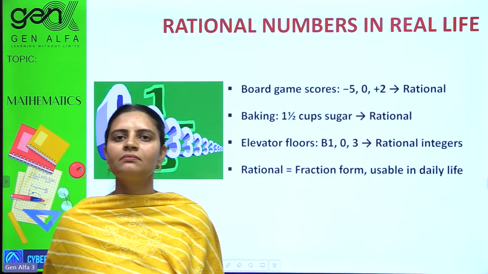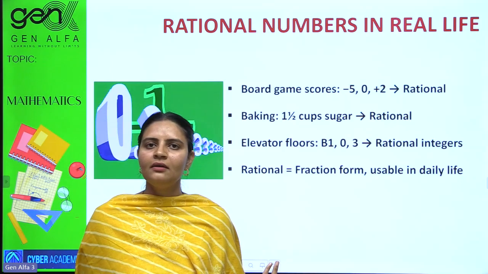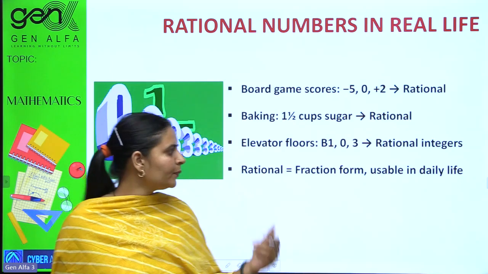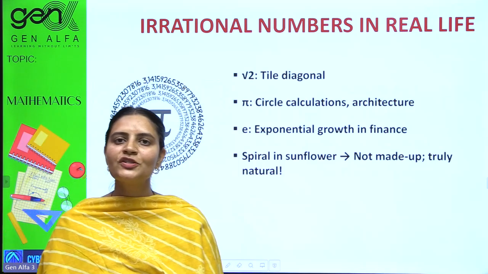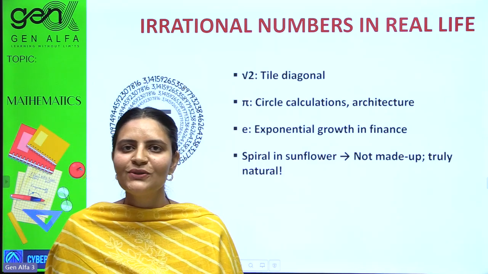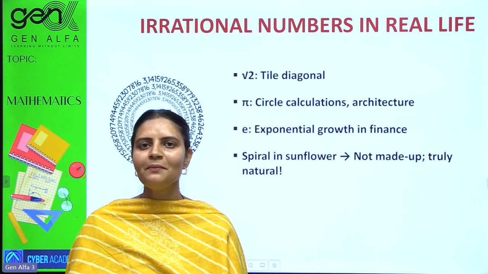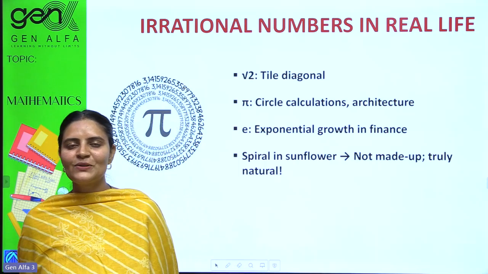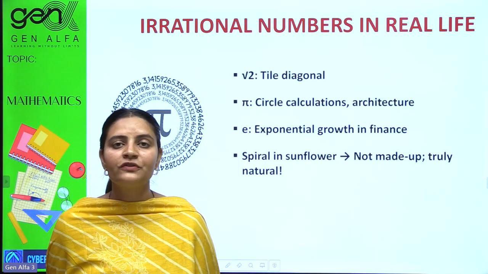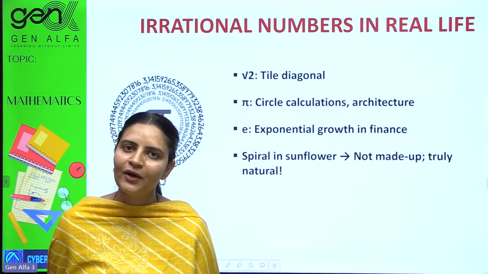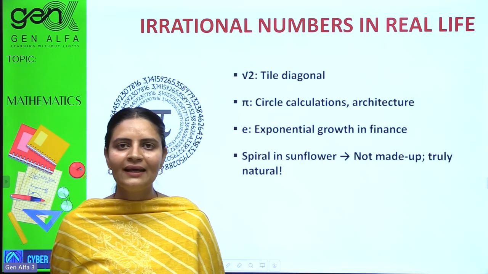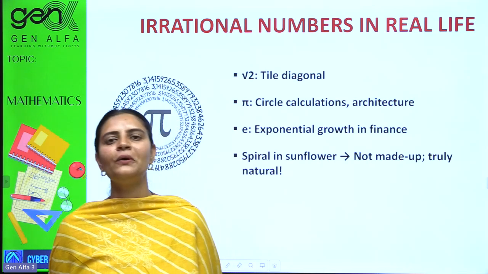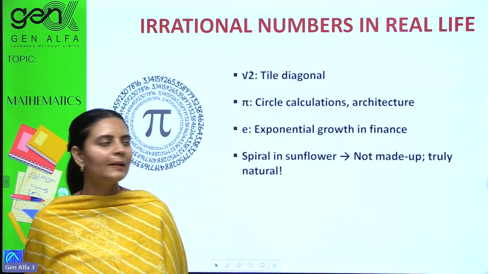We have to measure something, and we are putting it into action. And talking about irrational numbers, pi, under root 2, we have to study maths too. In order to find the diagonal of a square of 1 unit, you must be getting under root 2. Your square floor tiles are the best example of irrational numbers.